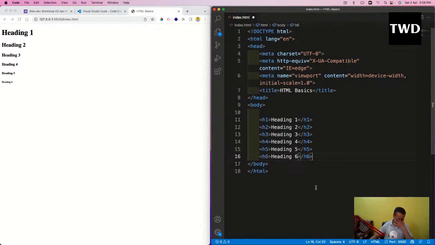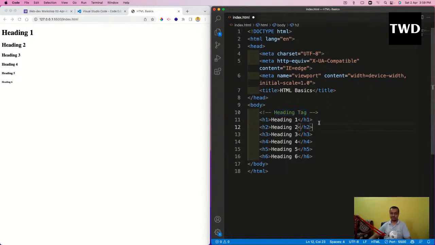But before moving forward to the paragraph tag, I want to tell you about one of the developer things. Developers generally leave something known as comments in their code. So I will write heading tag like this, and I don't want it to be shown. So I'll select all of it, and I will press command or control and backslash. Control and backslash is a shortcut key, or you can write it on your own.